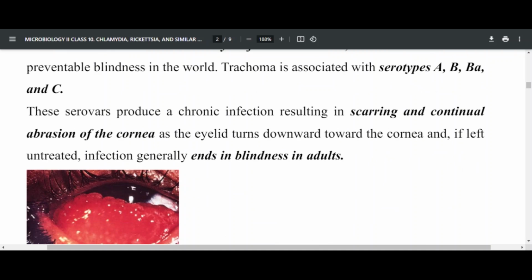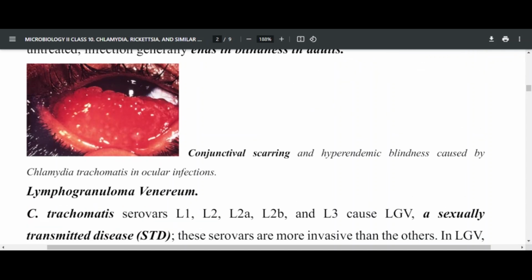So these serovars produce a chronic infection resulting in scarring of the eye and continual abrasion of the cornea as the eyelid turns downwards towards the cornea, and left untreated, infection can end up causing blindness in adults. Just because of the scarring and abrasion of the cornea, it can cause serious blindness like this. You can see the conjunctival scarring, and of course this can lead to blindness. So that is what you call trachoma of the eye.